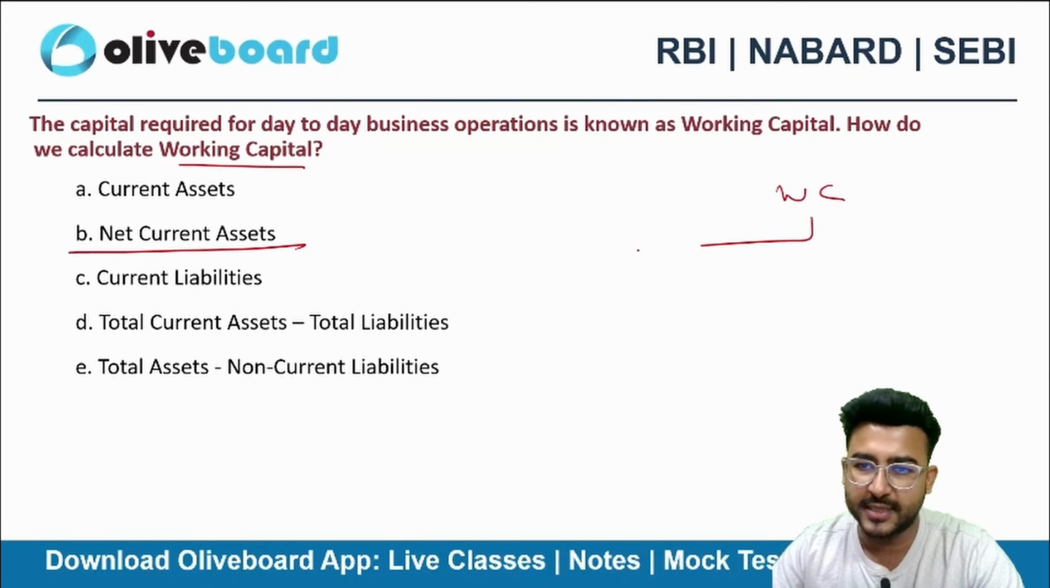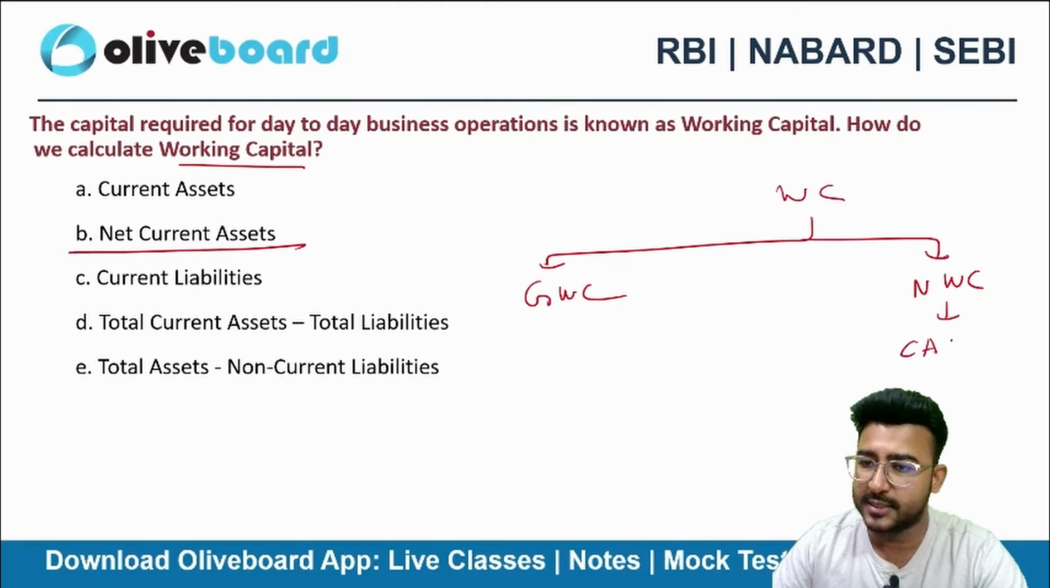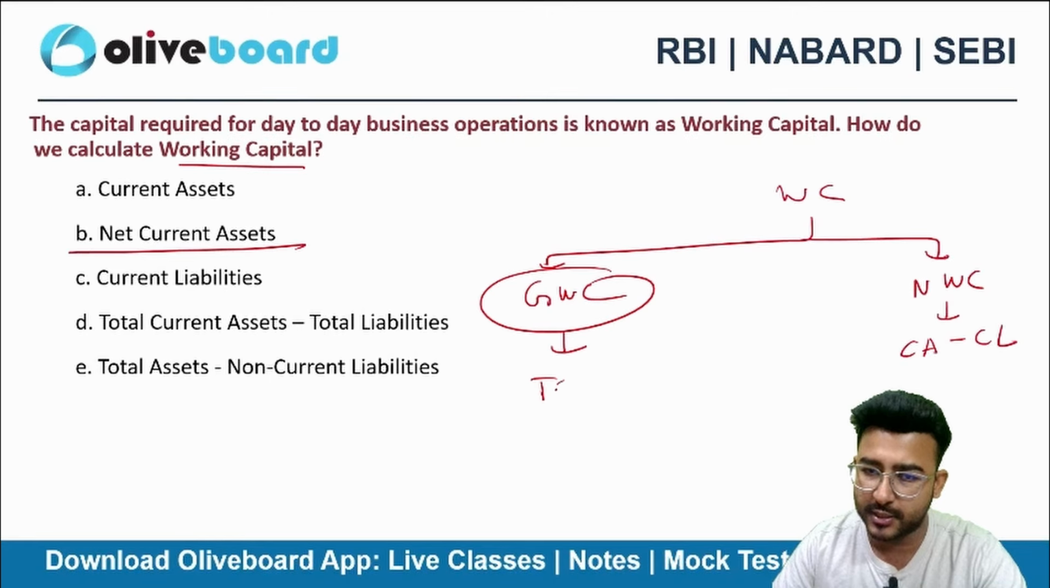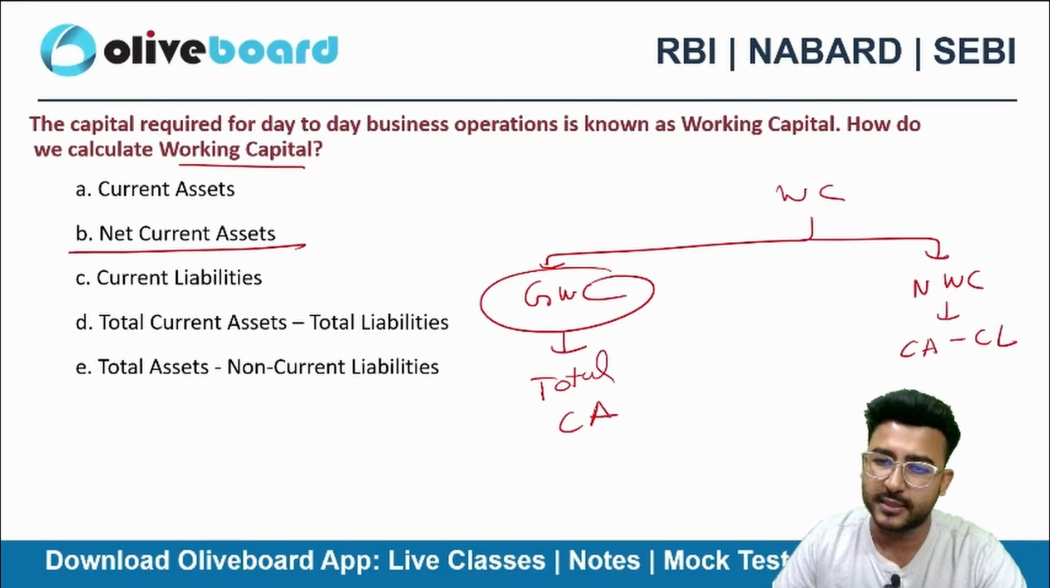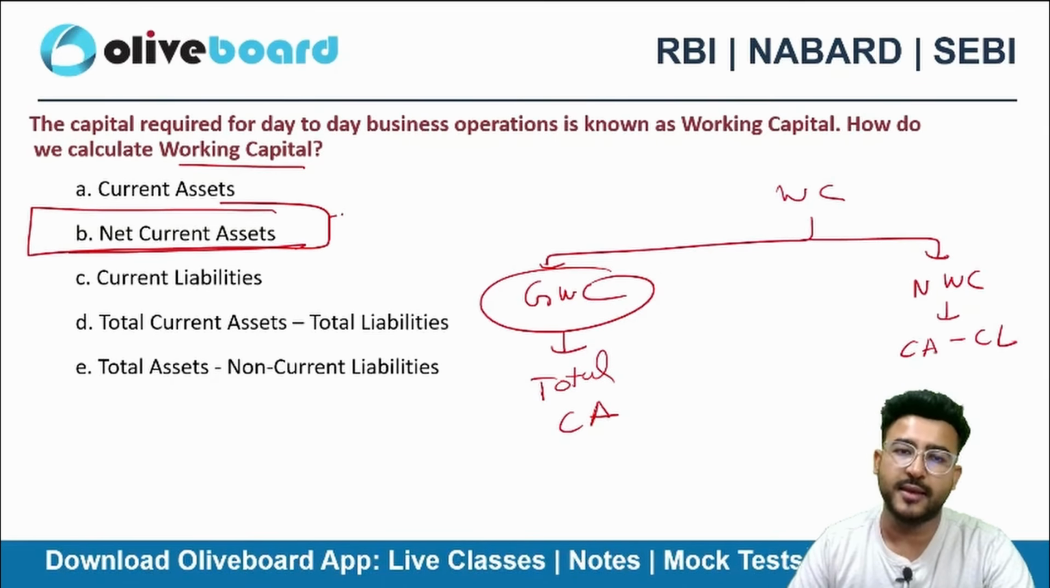So working capital has two parts: gross working capital and net working capital. When we talk about net working capital, it is current asset minus current liability. And when we talk about gross working capital, it's nothing but the total of my current asset. By default, net current asset is nothing but current asset minus current liability only.